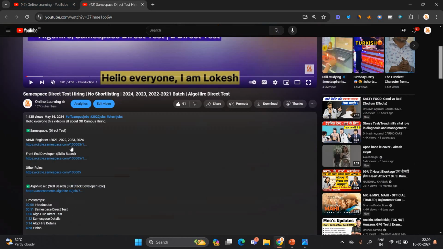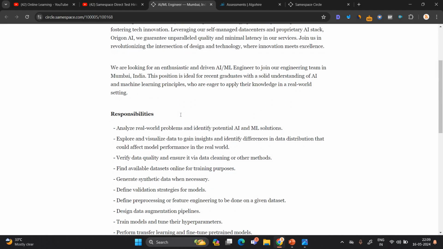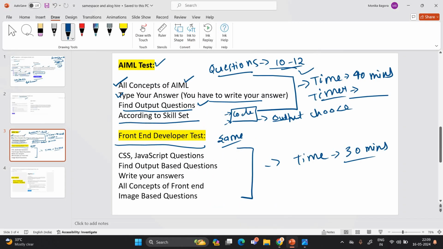Let's see what they mention for the AI ML engineer, by opening the link here. They mention this requirement: you have a strong understanding of AI and machine learning principles, familiarity with data exploration, cleaning and visualization techniques, and a passion for AI and machine learning technologies. So you have to know all the concepts of AI ML. Suppose you are not very proficient in AI ML, I suggest you at least read the basic concepts and know the terminologies, and after that attend the test, because you have 7 days.